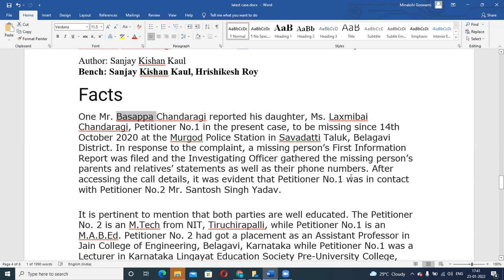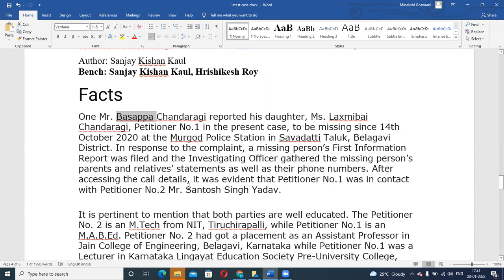So once an FIR is filed, they do the preliminary investigation, right? For that, definitely they would take statements from parents, relatives, friends, and others, right? Like, where did you see her last time? What did she say? What was she wearing? All that stuff they would ask, right? So apart from that, statements as well as their phone numbers were taken.